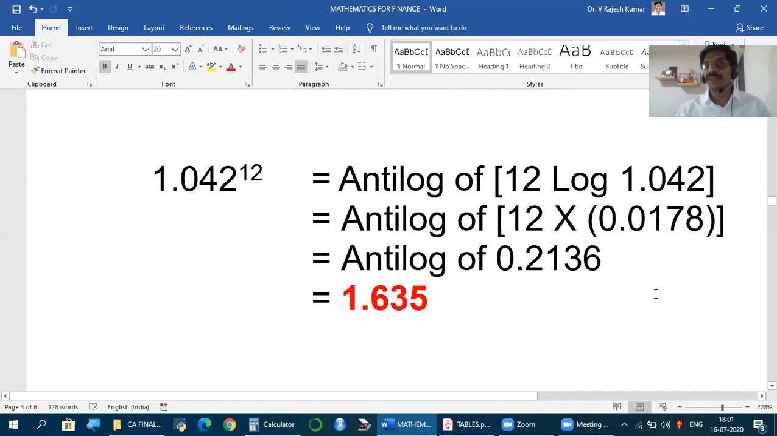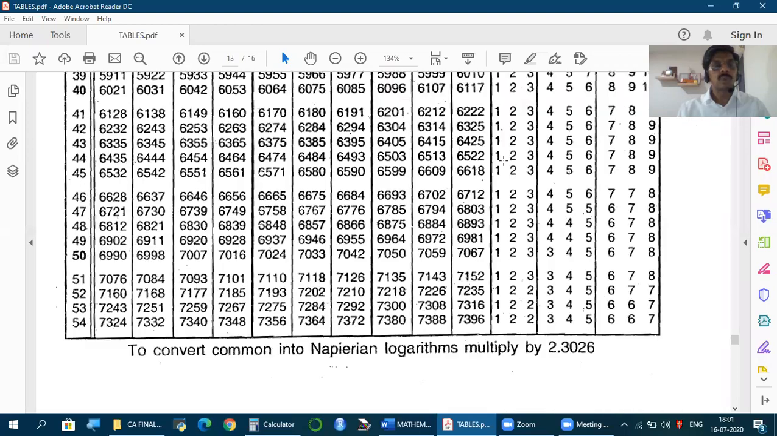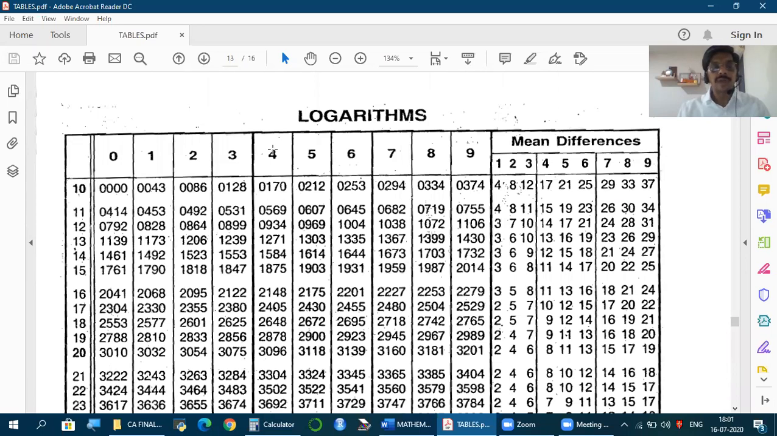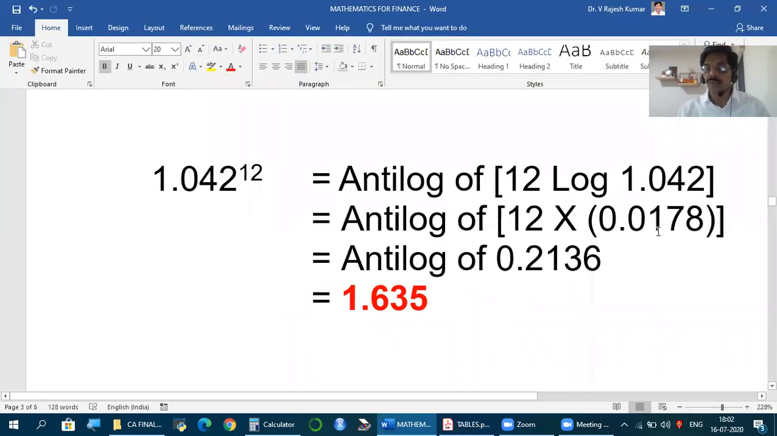Now, the second value we should find is the mantissa. How? In the original number, remove the decimal. 1042 is the value we have. Now go to the logarithm tables. 1042 is what we need. Friends, 10 under 4. This is the value. Same line, mean difference under 2. So 10 under 4 under mean difference under 2: 0.0170 plus 0.0008 gives 0.0178. So log 1.042 is 0.0178.